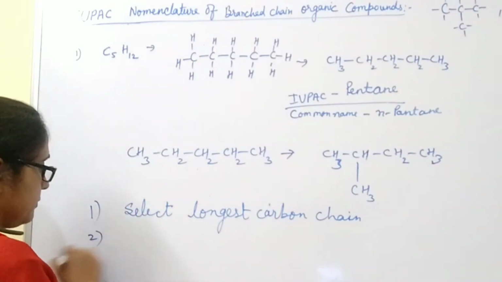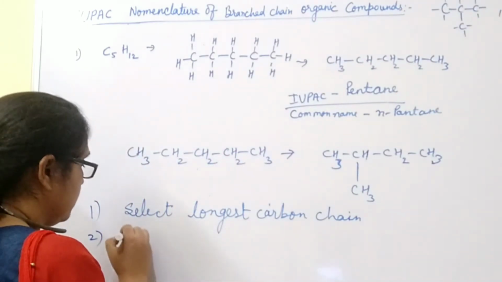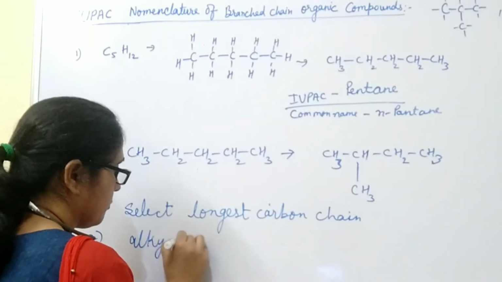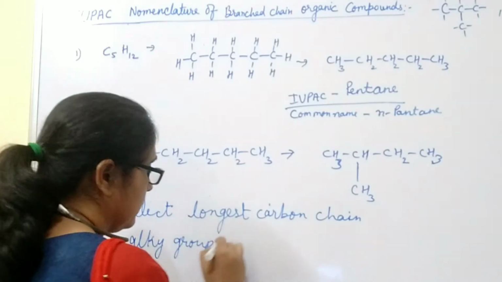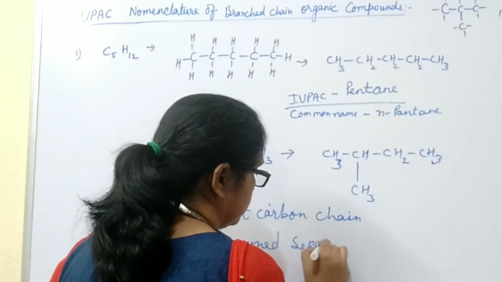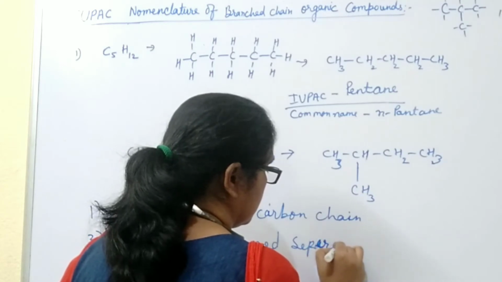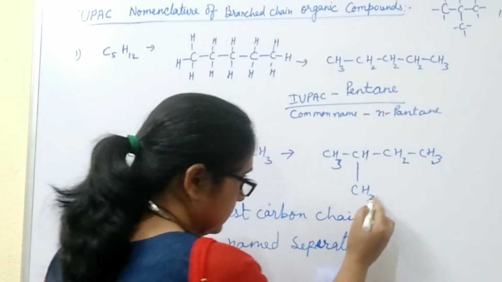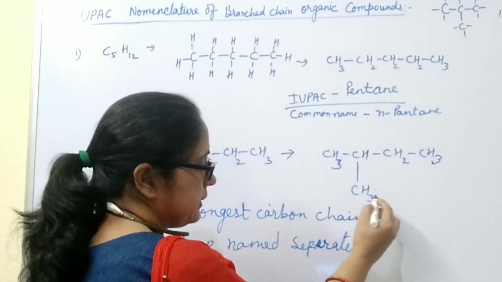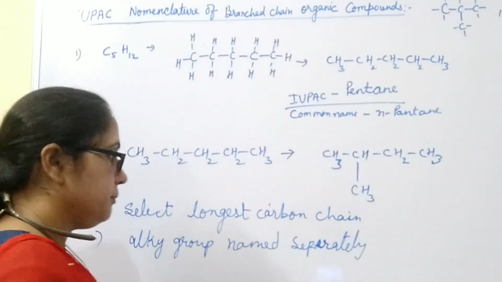Second, the alkyl group is named separately. This is the alkyl group present in this longest chain of carbon. This we will name separately.